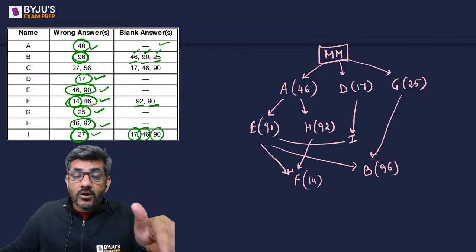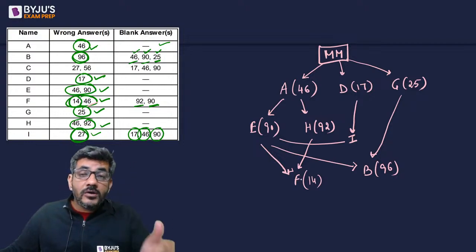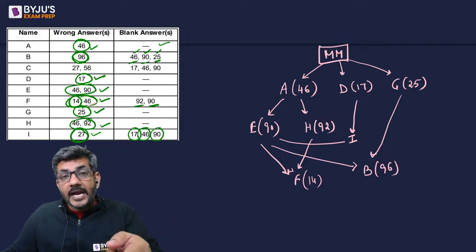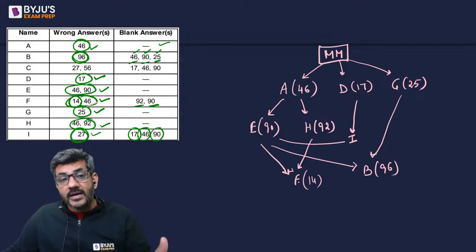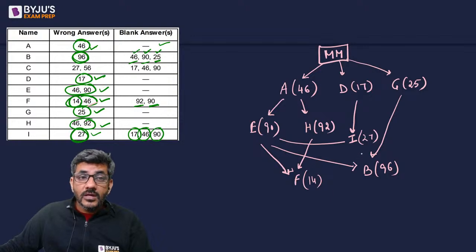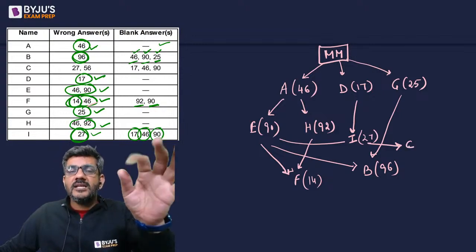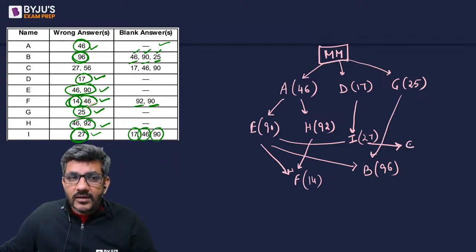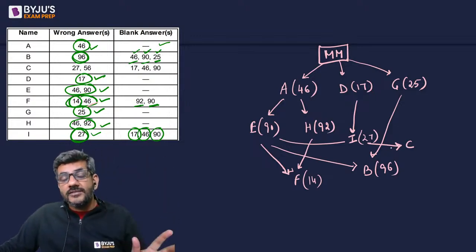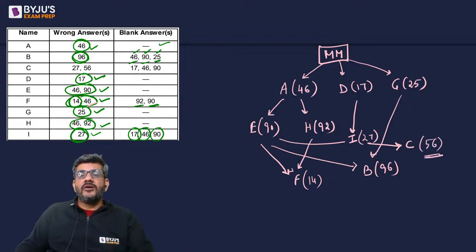D got 17 wrong. It was a mismatch. He marked it blank. E got 46 wrong because of A. He marked it blank. E got 90 wrong because he introduced it. He marked it blank. And 27 is the question that he must have introduced. And now when I go to C, C must have directly copied from I because C has got exactly the same blank answers as I have got. C has got exactly the same wrong answers that I have got, but he got an extra wrong answer, 56, because he must have introduced 56. So C must have directly copied from I.